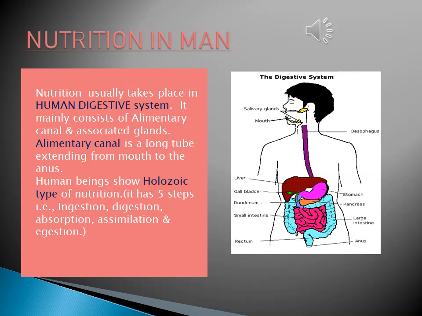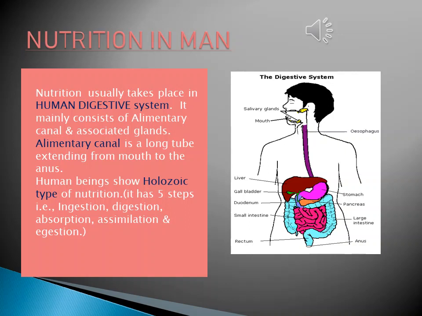Digestion in man or human beings usually takes place in the human digestive system. This system has an alimentary canal and associated glands, which make the process of digestion complete here only. Now, this alimentary canal is a long tube-like structure which starts from the mouth and goes till the anus.